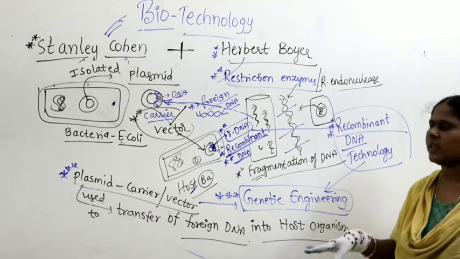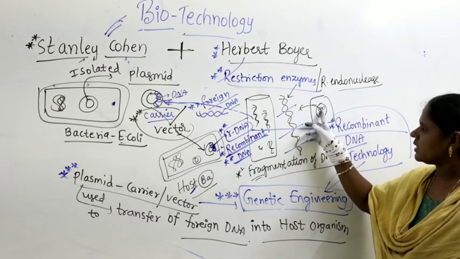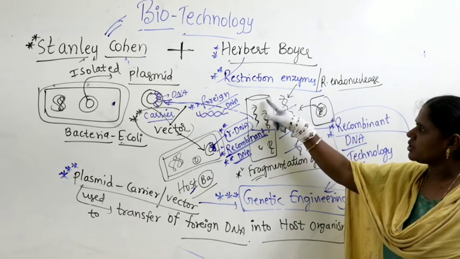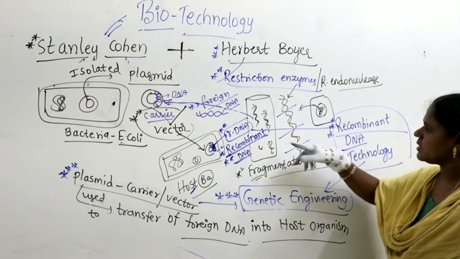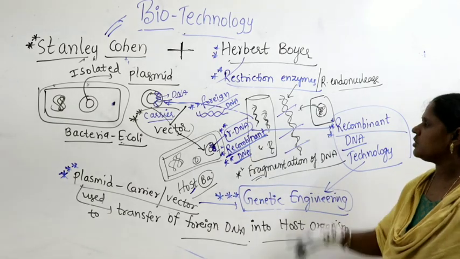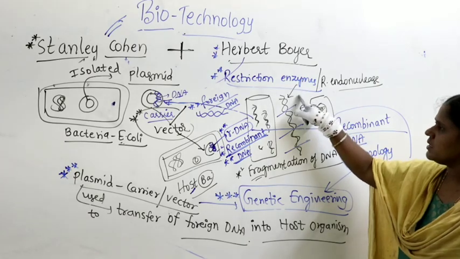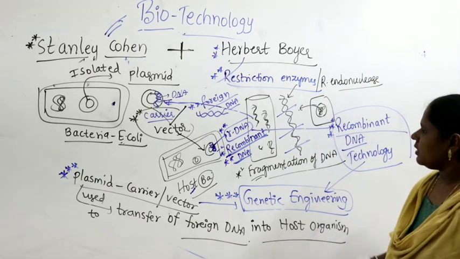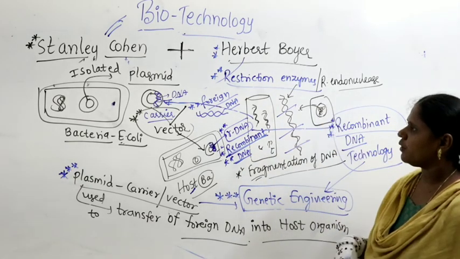So he collected DNA from some organism, isolated the DNA, kept it in a test tube, and added restriction enzyme, which made the DNA into fragments. All fragments are collected within the test tube. The restriction enzyme cutting the DNA into fragments is called restriction enzyme digestion, which we will discuss in detail later, right? And when all DNA fragments are there, this was the great effort of Herbert Boyer.